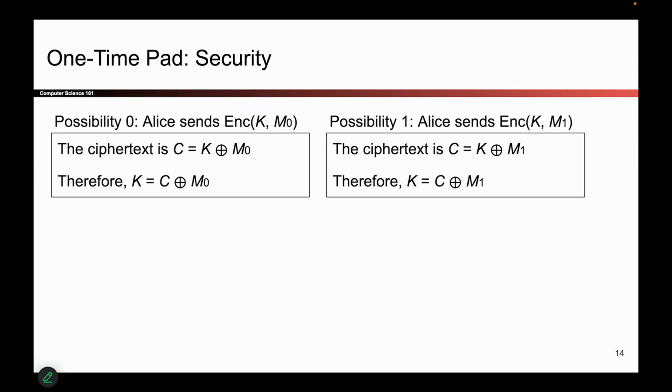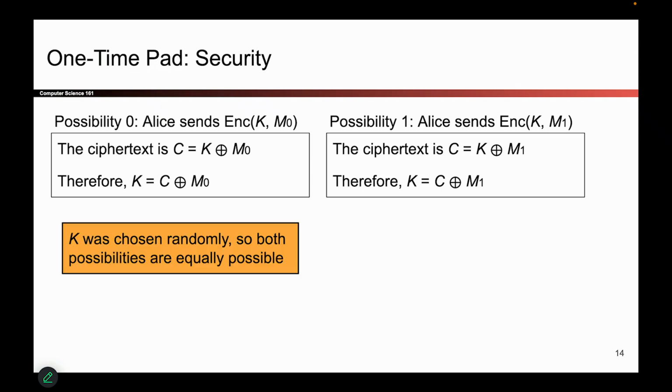Unfortunately, Eve doesn't know which world we are currently in. So it turns out Eve has to guess: am I in this world where K is this value, or am I in this world where K is this value? And she doesn't know K. Both of these possible keys are plausible, and Eve has no way of knowing which key was used.